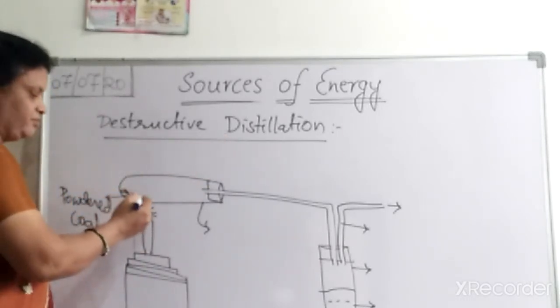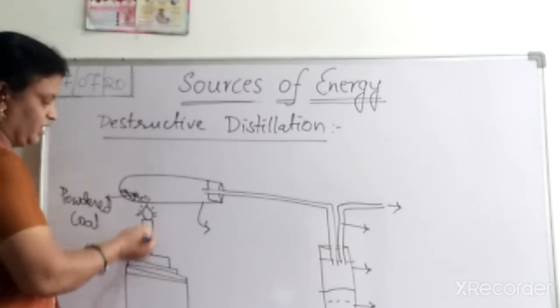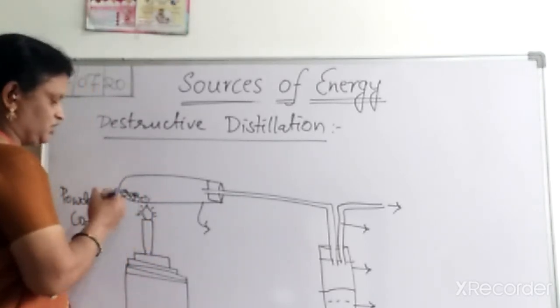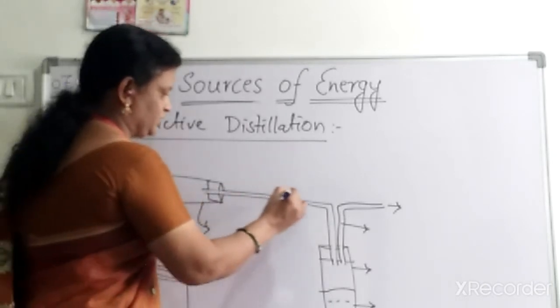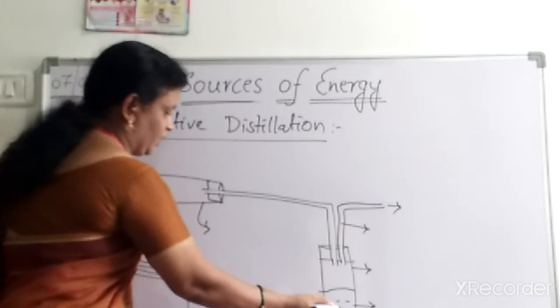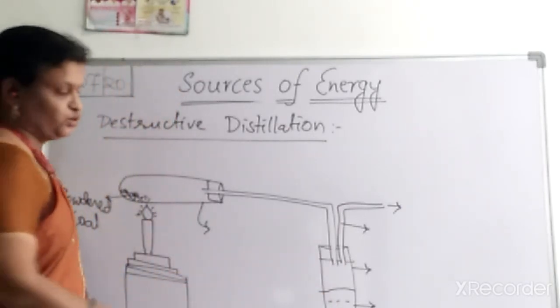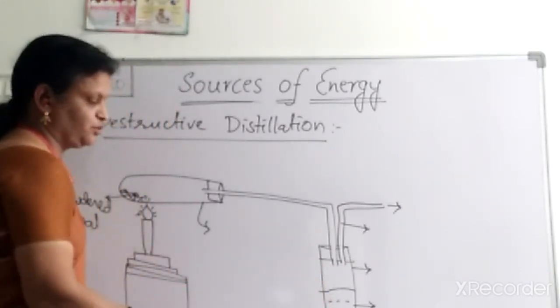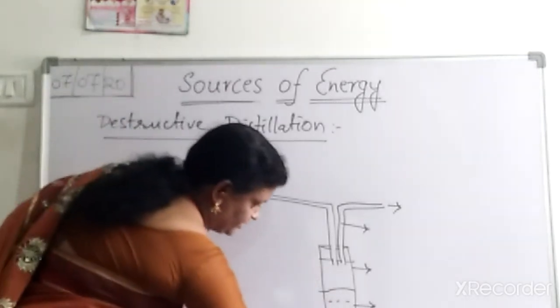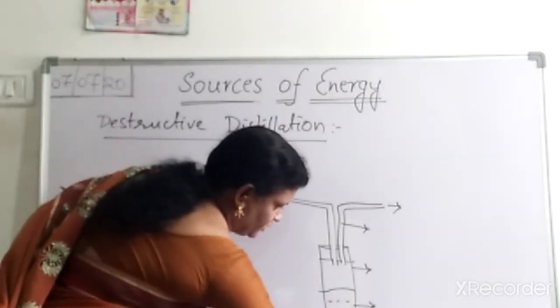We heat it with the help of a heat source, and when heated it converts into some gaseous material, and that gas will enter another test tube where we have taken some water. This gaseous substance will be cooled, and some of the substance is converted into coal tar.